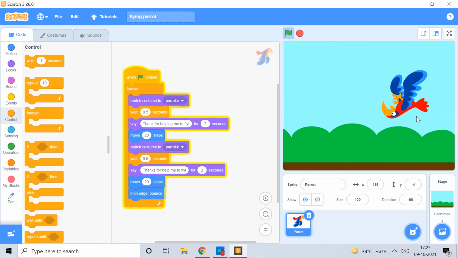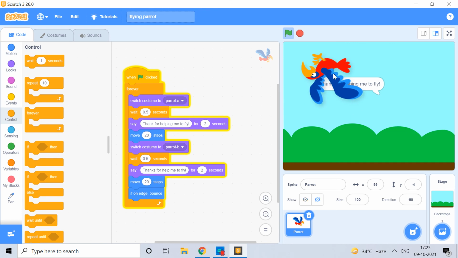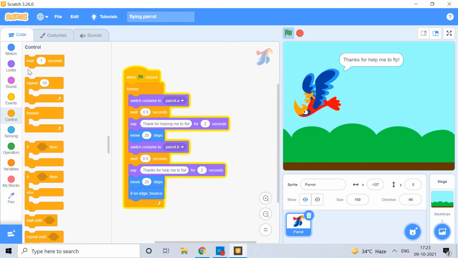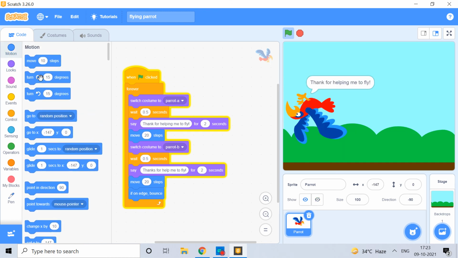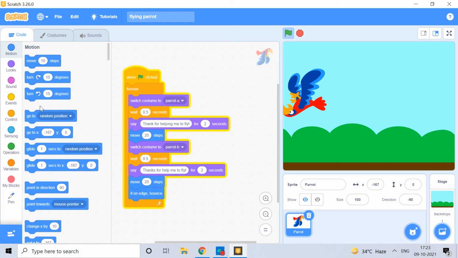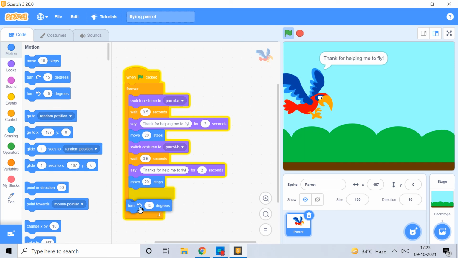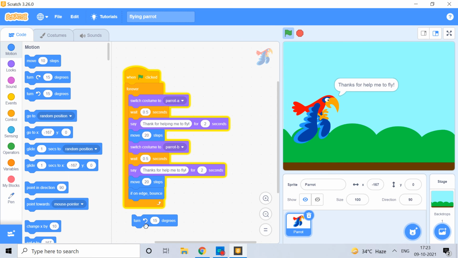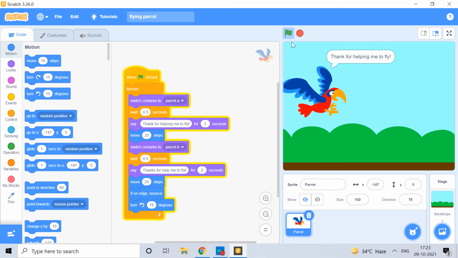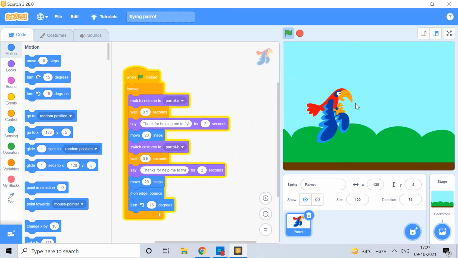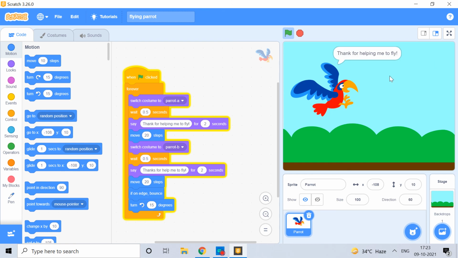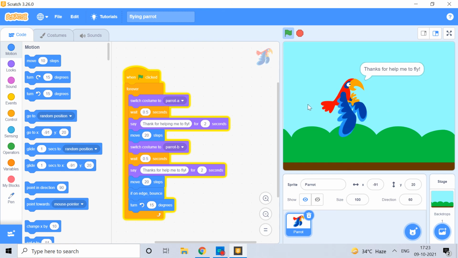Okay, so why is it moving like this? Because we have to turn 15 degrees. When it moves to the edge, it will bounce and turn 15 degrees.